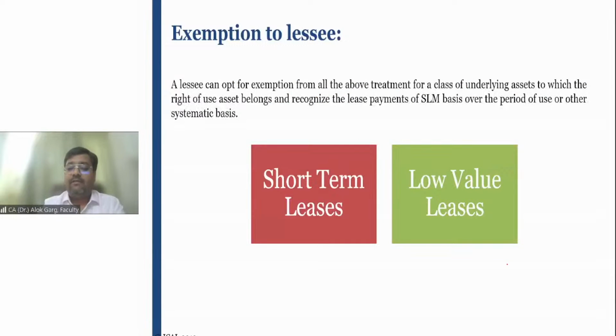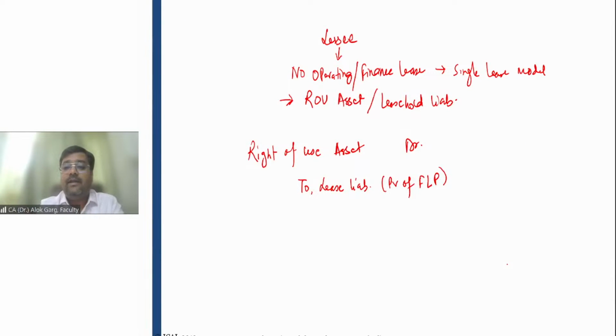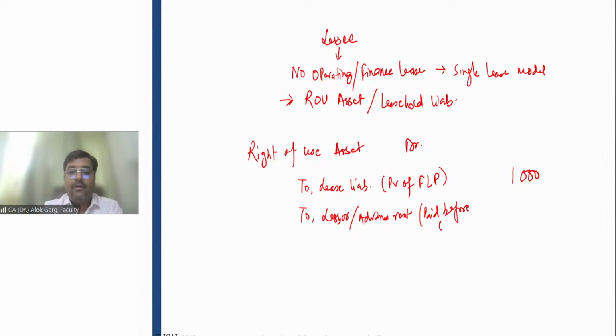For example, the present value of the future lease payment at commencement date is, let's say, 1,000 rupees, to lessor account or advance rent, which you have paid before the commencement date.